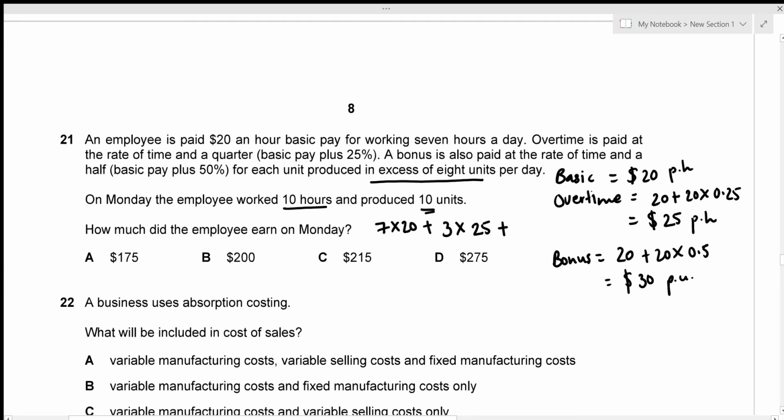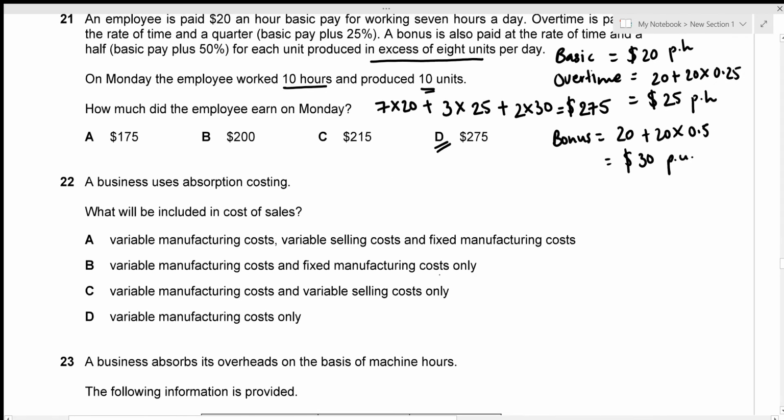So the difference between these units is 2. And for 2 units, they're also going to get a bonus of 30. So the total value is going to be 275, given by option D. That's the correct answer.